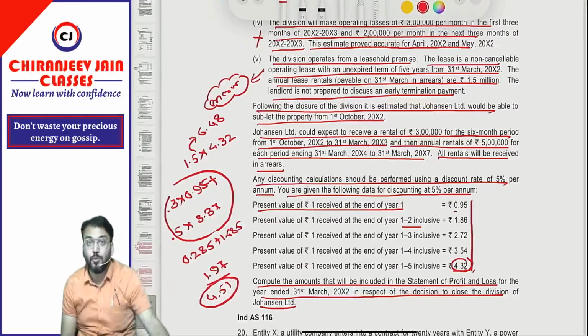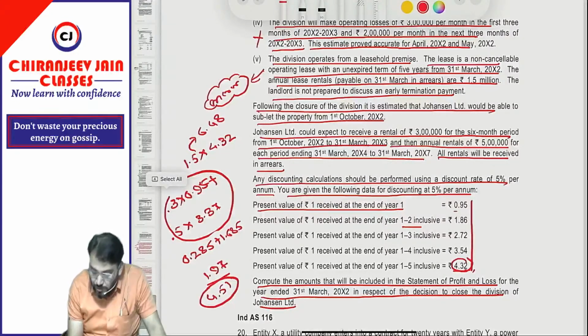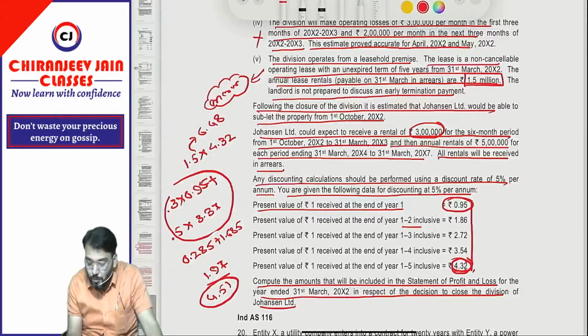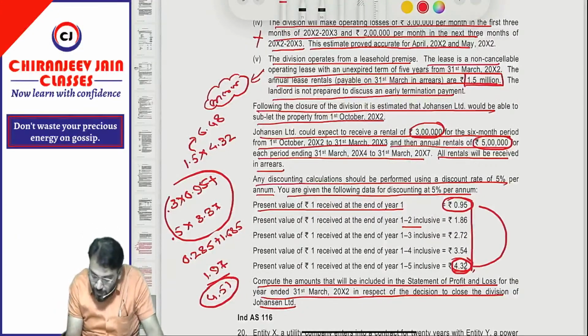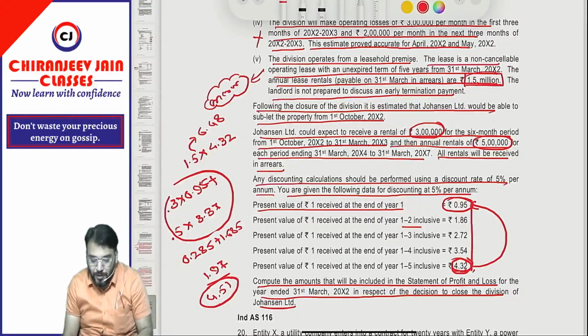So we should make a provision of 4.51 for this point number 5. Have you understood? How have you calculated 4.51? So 1.5 million is the lease payment payable. That will be discounted by taking 4.32, and for the first year they will receive 3 lakh only. So 3 lakh multiplied by 0.95, and for the next 4 years we receive 5 lakh. So 5 lakh means 0.5 million, multiplied by the present value factor of second year, third year, fourth year and fifth year. So we'll do 4.32 minus 0.95, and multiply. We'll make the sum total of these, then minus this, it will come 4.51. We should create a provision for 4.51.